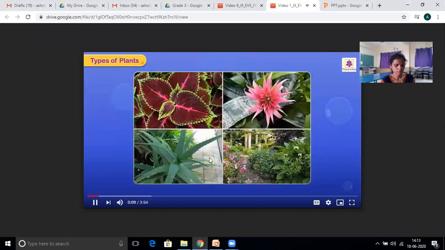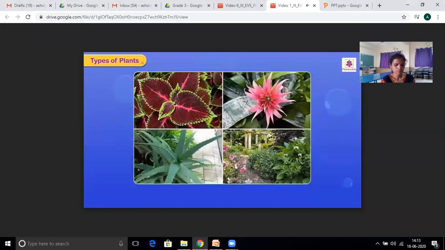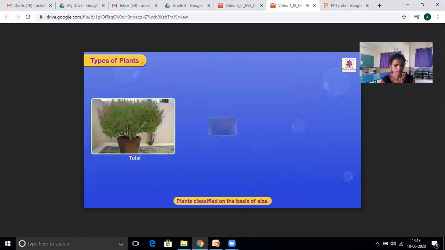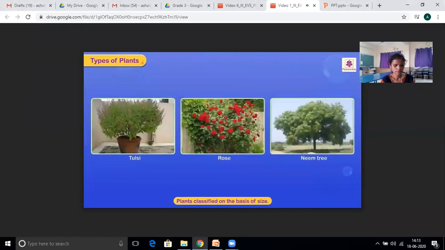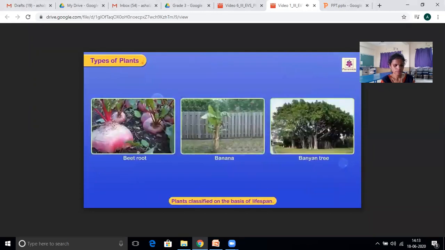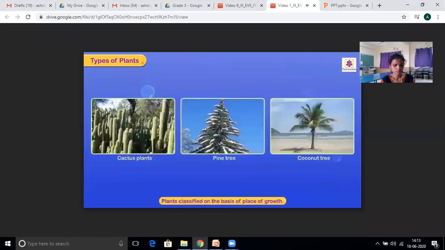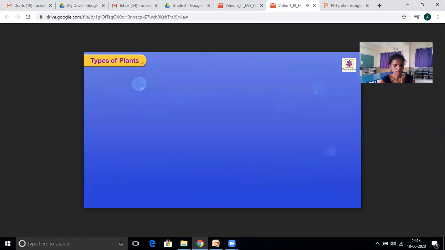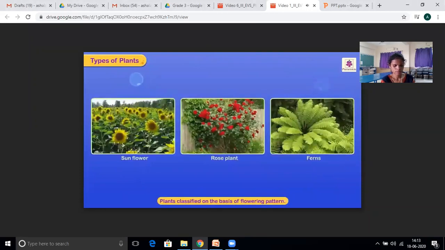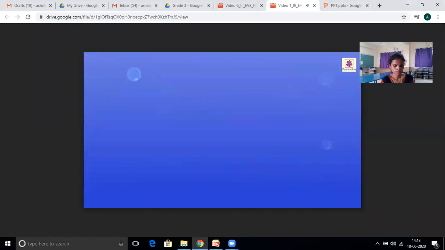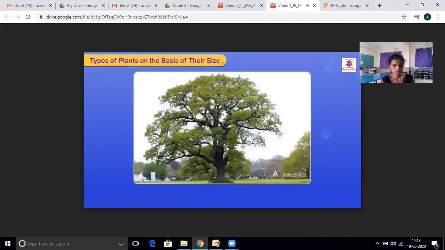Different kinds of plants. Plants are classified on the basis of size, lifespan, place of growth, and flowering pattern. Types of plants on the basis of their size.